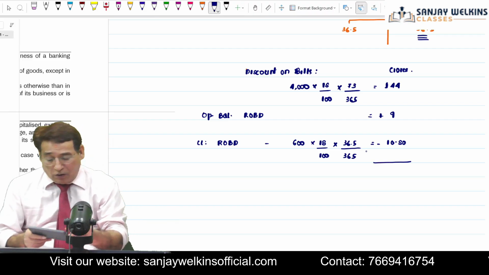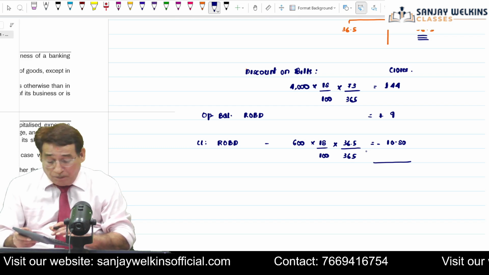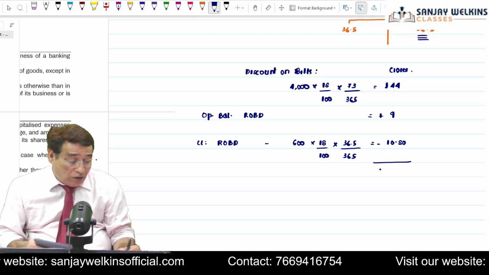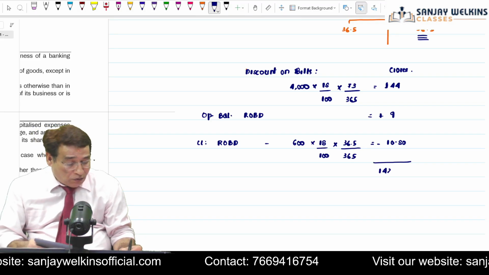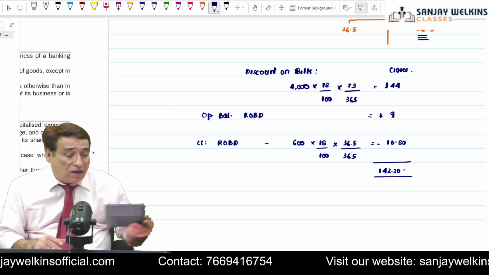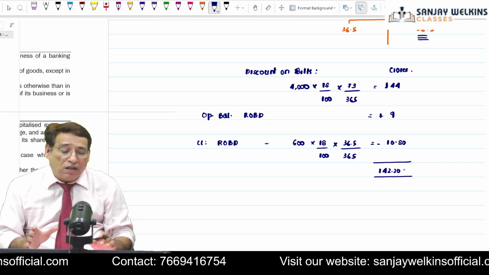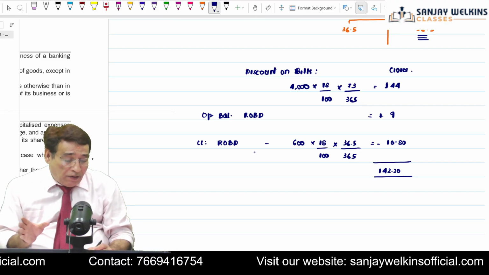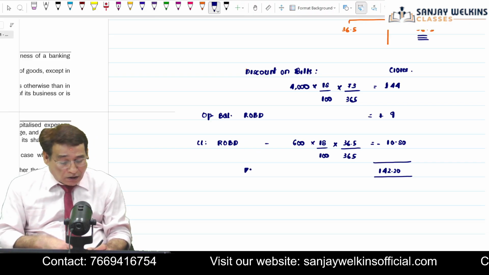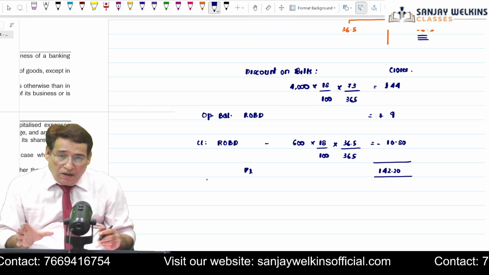For example, in this particular case, how much income are you going to recognize? 144 plus 9 and then minus 10.80. So the income which you are going to recognize will be 142.20. This much of income you are going to recognize in the current year. I hope you got the concept now. This is how we will have to compute, because ultimately the question will ask what amount of discount on bills you will have to reflect in the current year's profit and loss account. So 142.20 will be your answer. Is it clear to you or not?